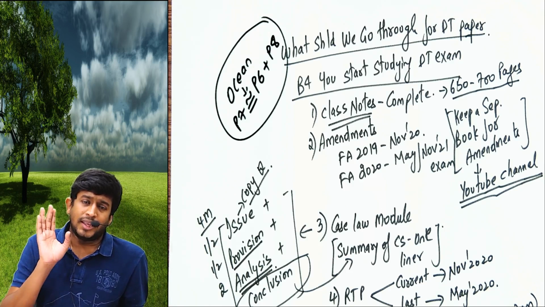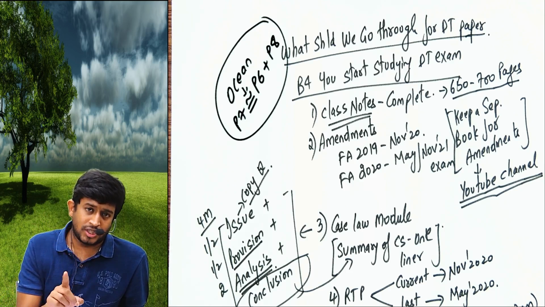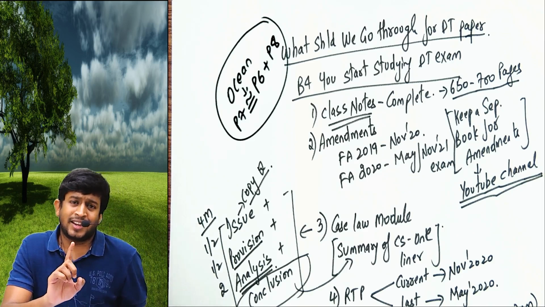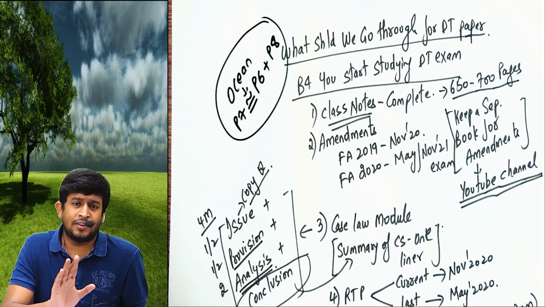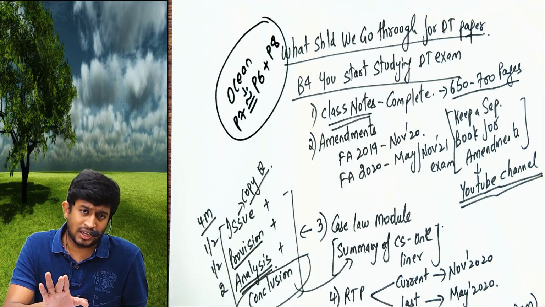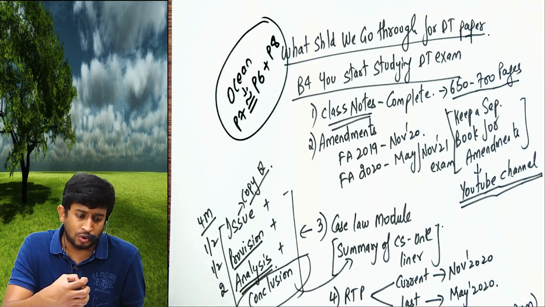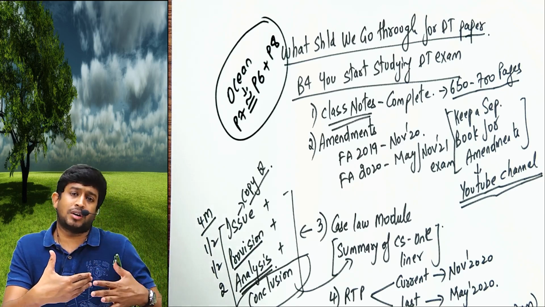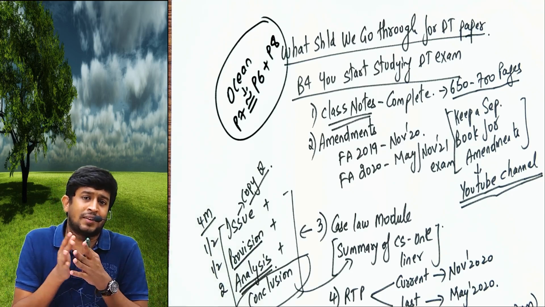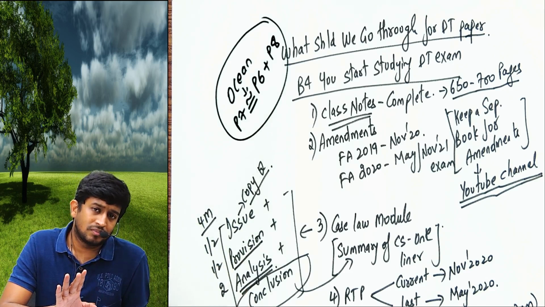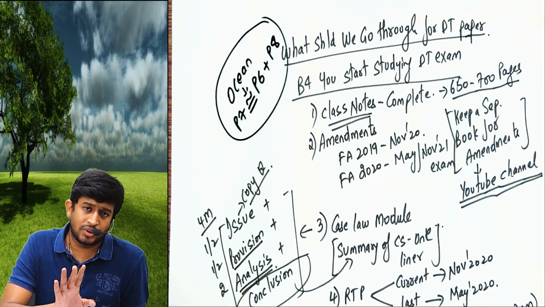If you want exemption, I am saying again, sir, getting 40 to 45, even 50, is easy in DT. Getting 75 is difficult, and my aim is to make sure you think out of the box. You come beyond your comfort level and aim for 75. No second thought about it.